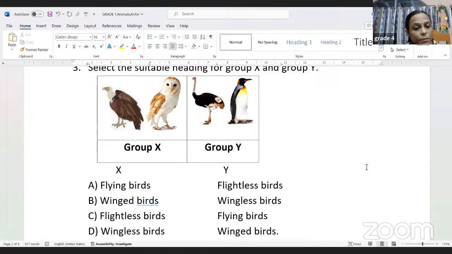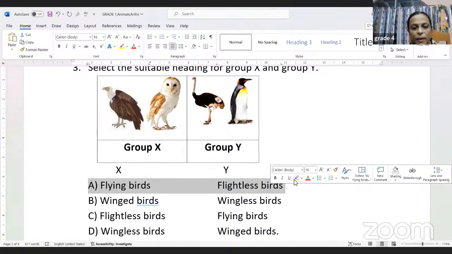The second one is winged birds, wingless birds. So this is absolutely incorrect. Both of them have wings. Then we have the next option, flightless birds and flying birds. This is just the reverse of option A, which is not correct as well because group X can fly. Then we have wingless birds and winged birds. So this is also not correct. So the answer will be, children, option A. So option A is the correct one.